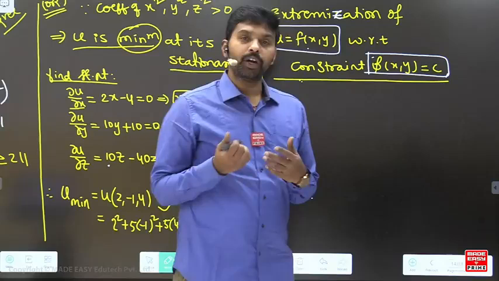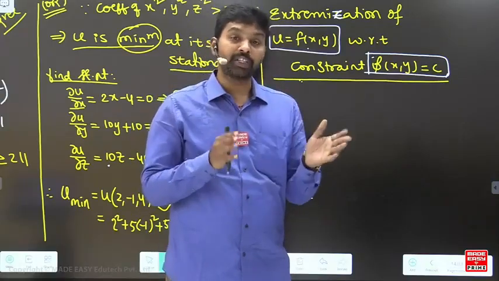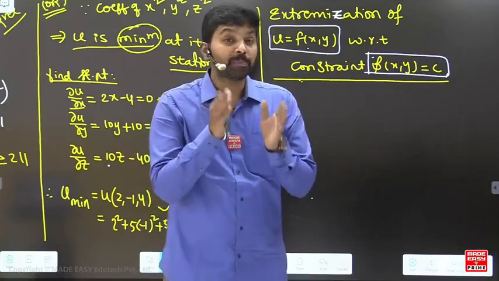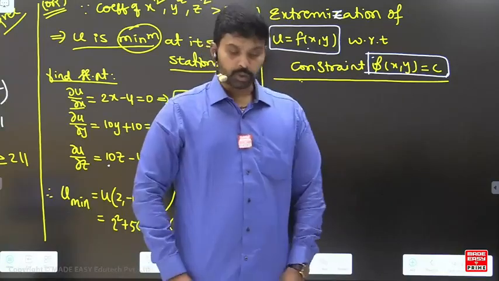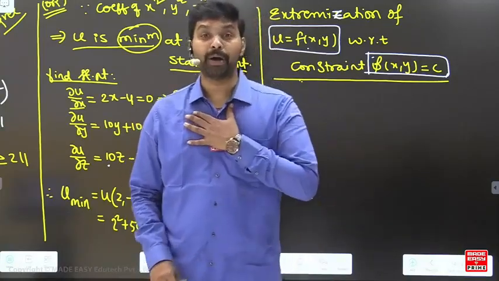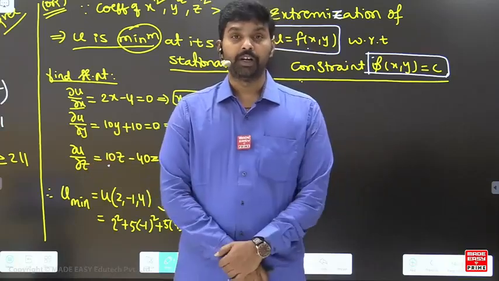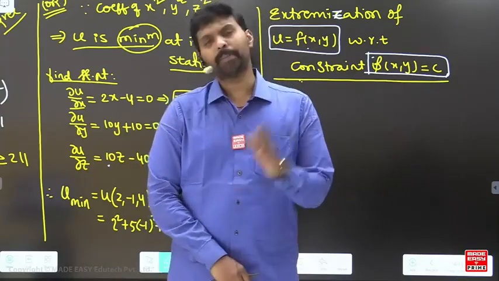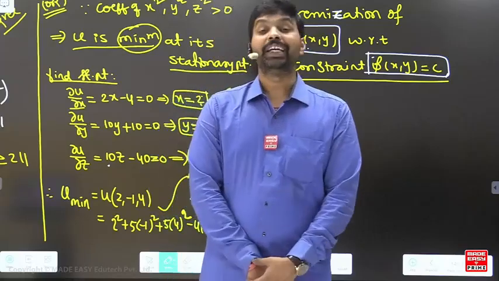So what we are doing is maximizing or minimizing a certain function with respect to conditions. Suppose I want the maximum profits on my daily sales.